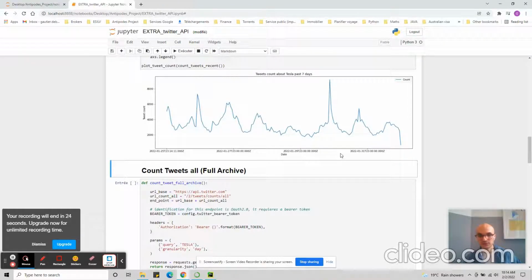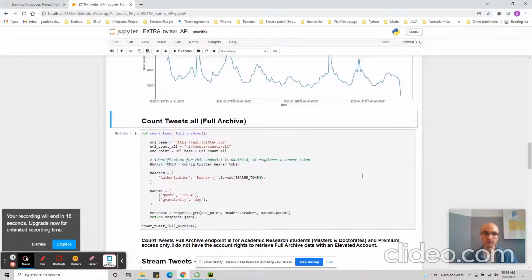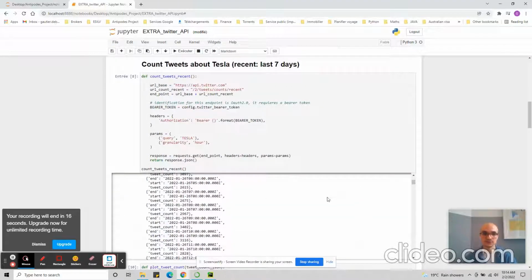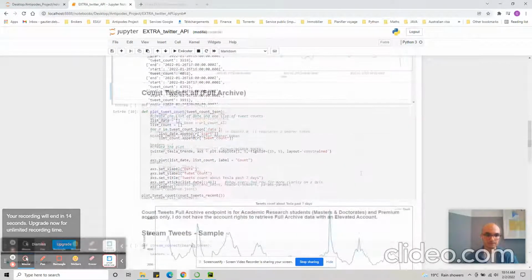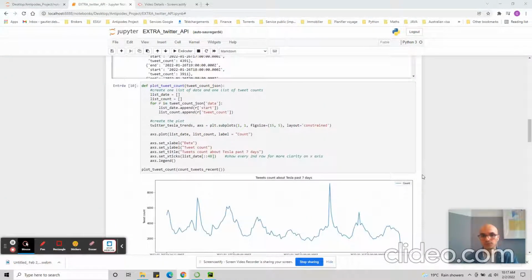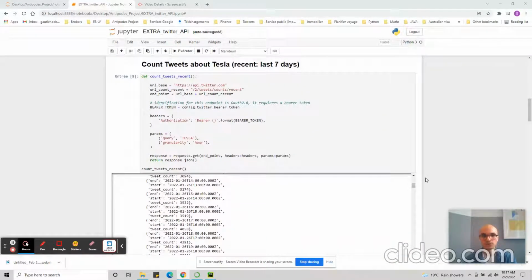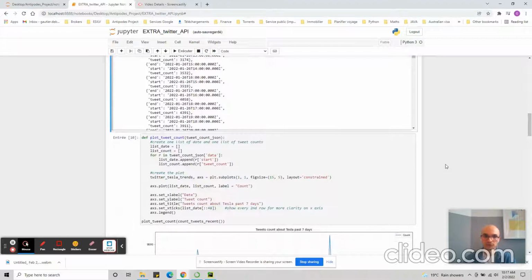In the next part of the video, we'll talk about counting tweets over the full archive, because we only had 7 days of data here. Previously we had the count of the tweets for the past 7 days, recent. See, it's even in the endpoint URL.